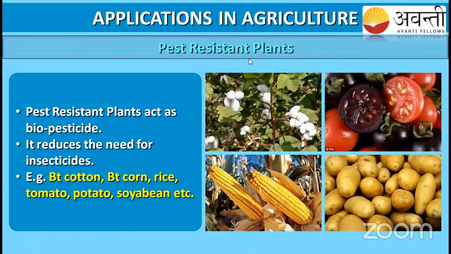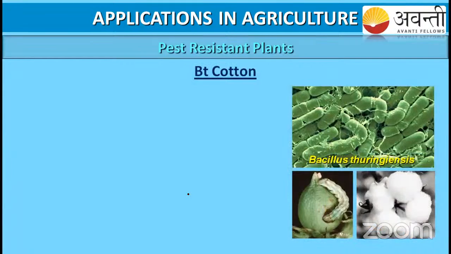Okay, so here see, the pest resistant plants act as biopesticides, and second, they reduce the need for insecticides. The examples are Bt cotton, Bt corn, rice, tomato, potato and soybean. So these are all plants we have made pest resistant. Let us go through the pest resistant plant.